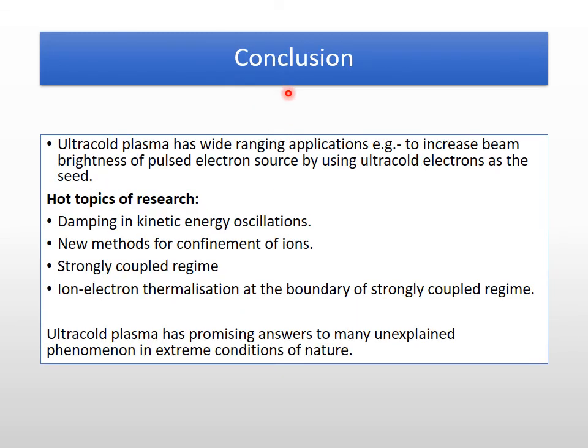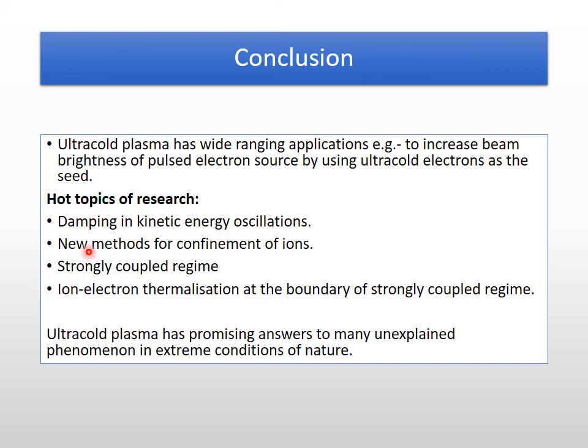So now let's conclude. Ultra-cold plasma has wide-ranging applications. One of them is to increase the beam brightness of pulsed electron source by using ultra-cold electrons as the seed. So there are many hot topics of research in ultra-cold plasma. Some of them are damping in kinetic energy oscillations.